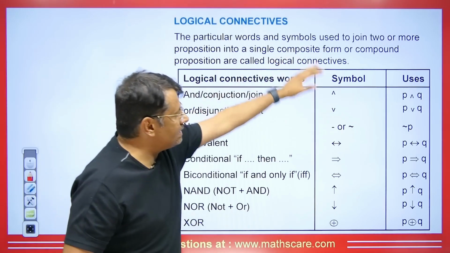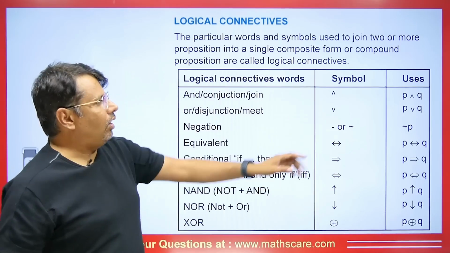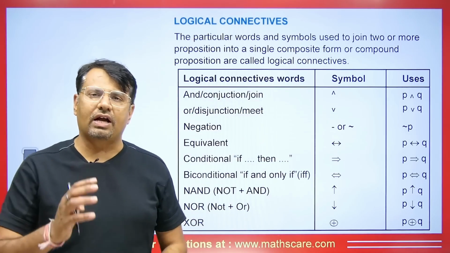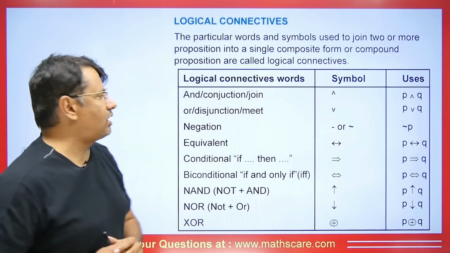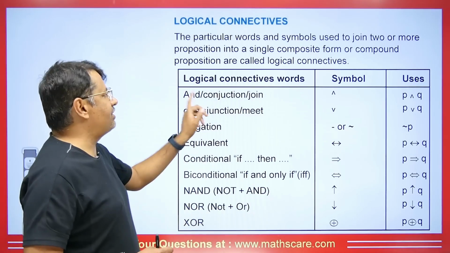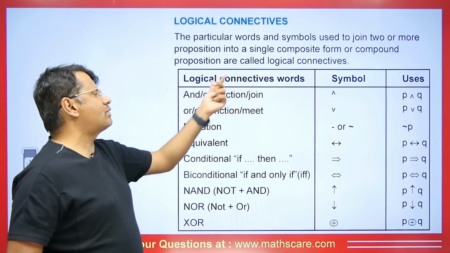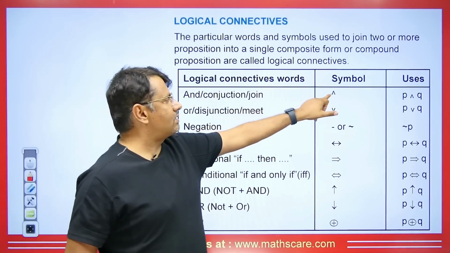For example, we have symbols. How do we denote them? What is the concept behind all of these? We will learn all these things later on, but right now I will tell you about the symbols. First of all, we have the conjunction. Here it is called "and", or it is called join. We denote this by a symbol like this.